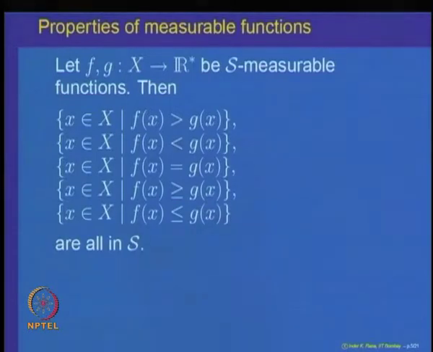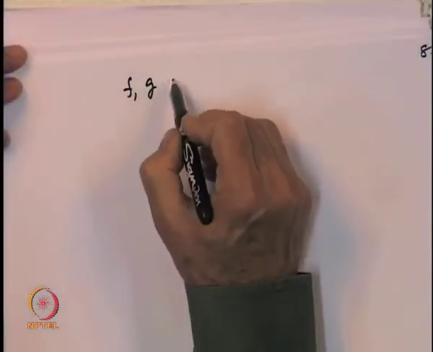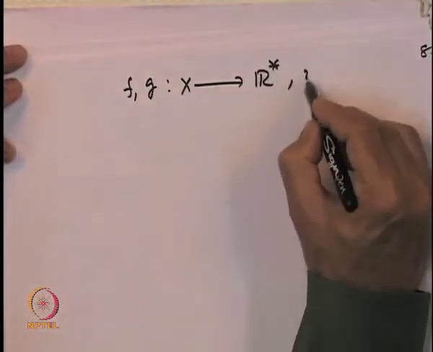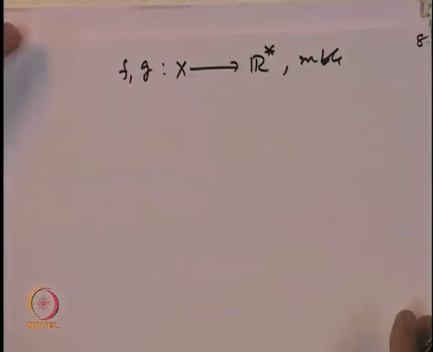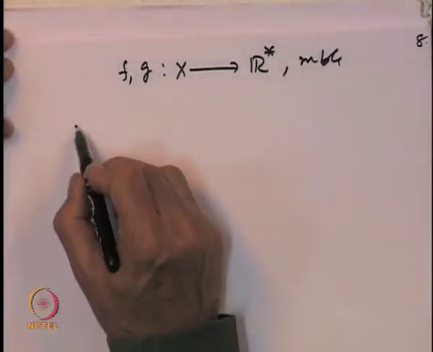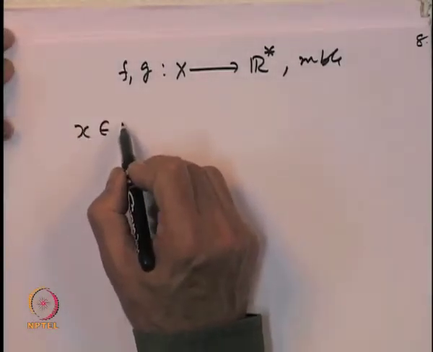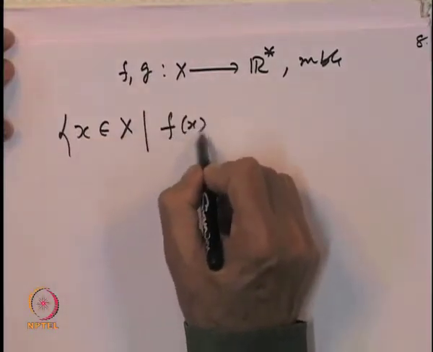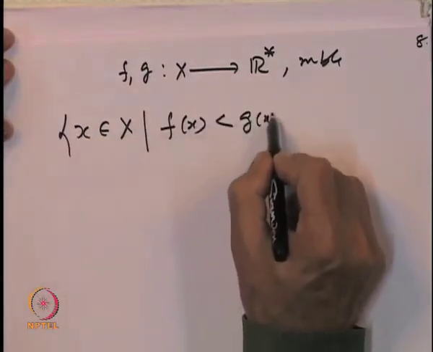So f and g are measurable functions from X to R star. Let us look at the set of x belonging to X such that f of x is strictly less than g of x.